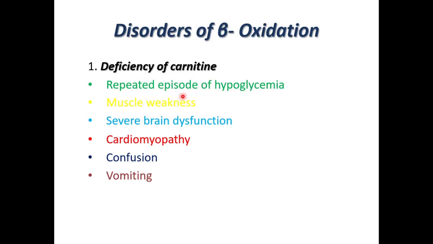All these will lead to episodes of hypoglycemia, muscle weakness, brain dysfunction, cardiomyopathy, confusion, vomiting. Even deficiency of translocase protein can also lead to a disorder of beta oxidation.